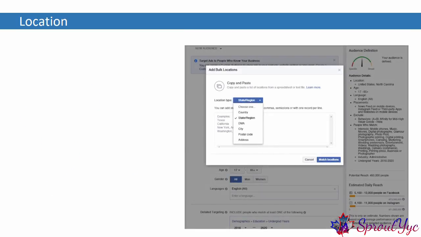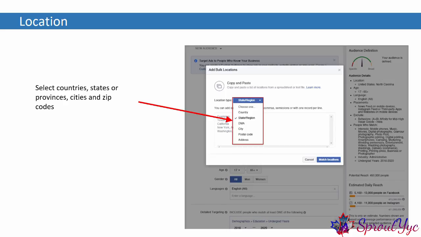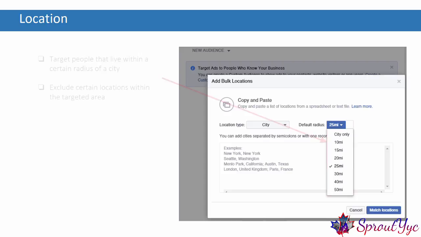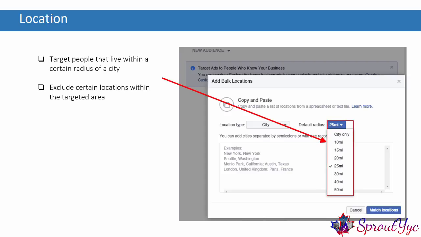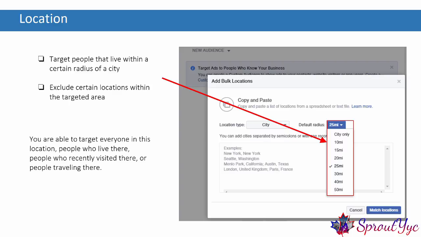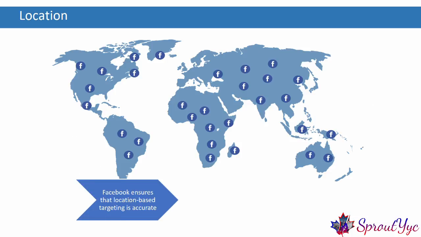To set a location for your ads, you can select countries, states or provinces, cities, and zip codes. You can also choose to target people that live within a certain radius of a city, and you can choose to exclude certain locations within the targeted area. Additionally, you are able to target everyone in this location: people who live there, people who recently visited there, or people traveling there. Facebook ensures that location-based targeting is accurate by following the location on the user's timeline, which is verified by checking the IP address.